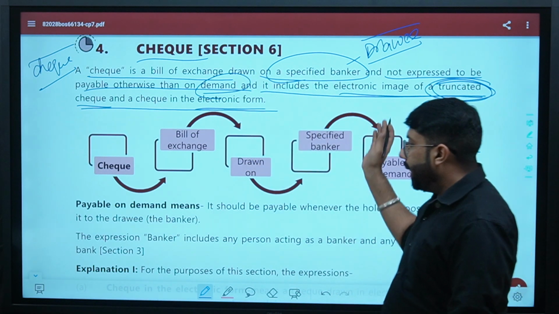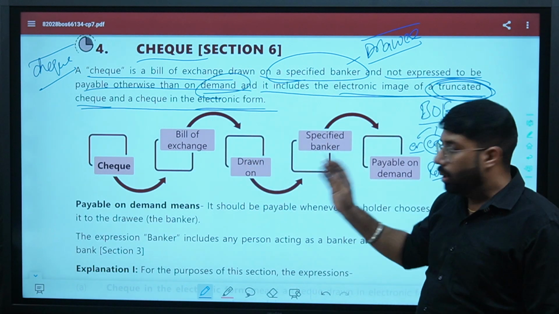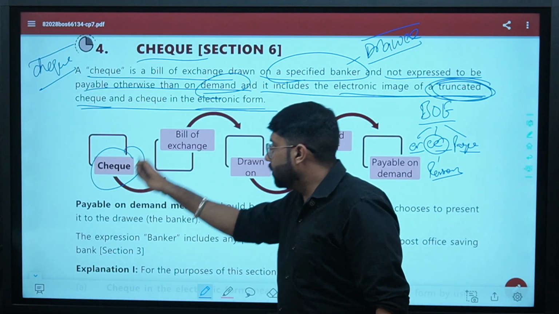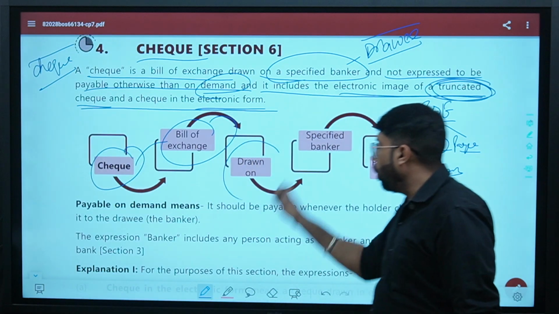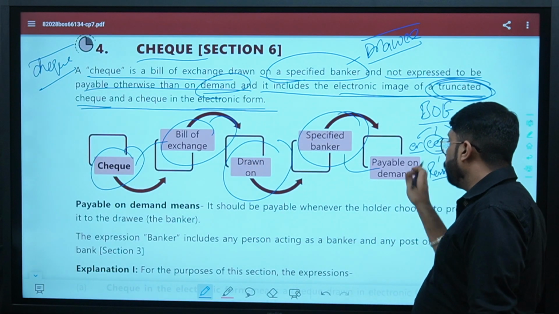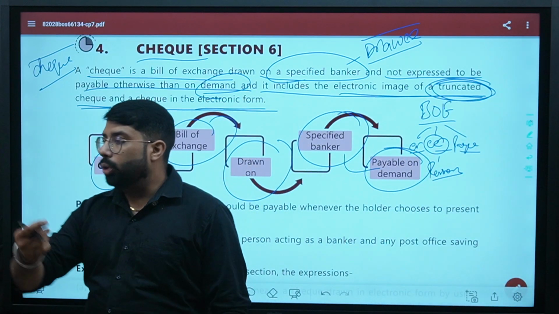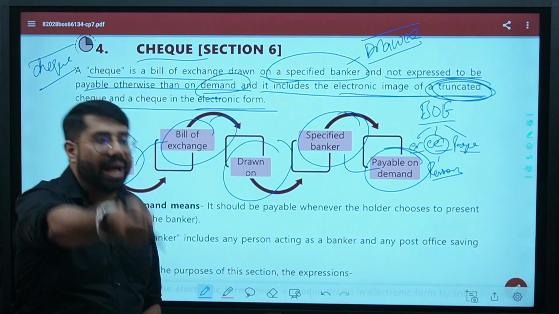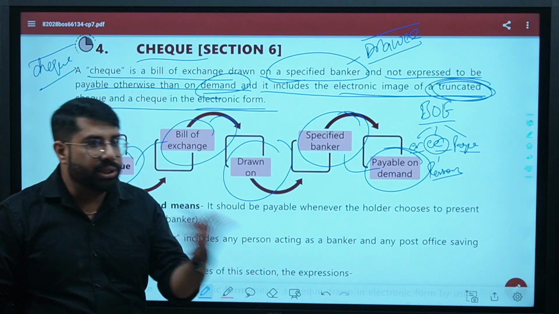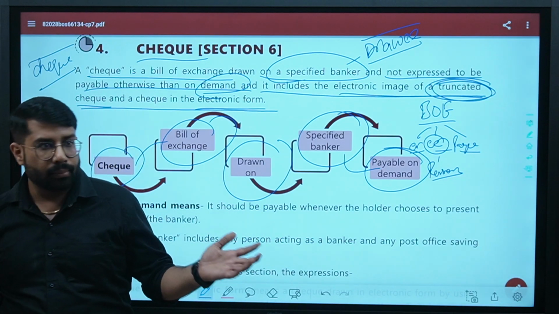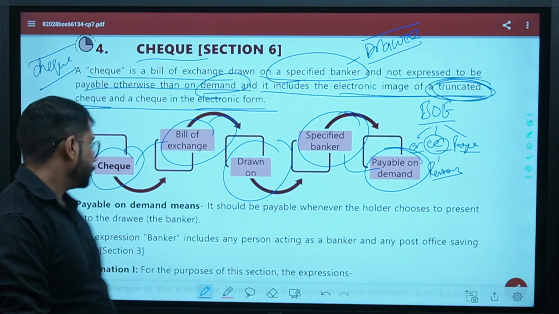So whatever we have studied is shown in a diagram here. You see, a check is a bill of exchange which is drawn on a specified banker, and which will be payable on demand. Payable on demand means, sir, to get the payment, we have to present that check. If you don't present the check, it will not be paid. Are you clear on this, guys?